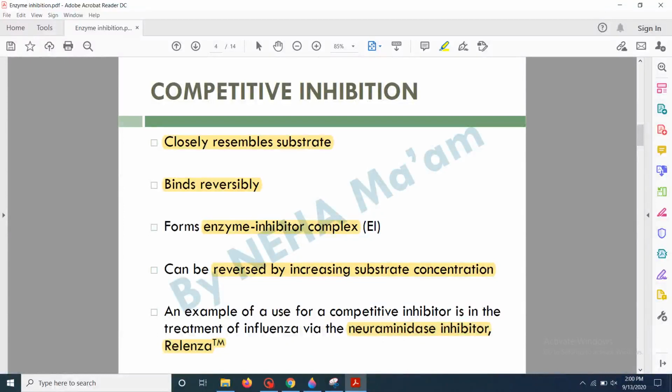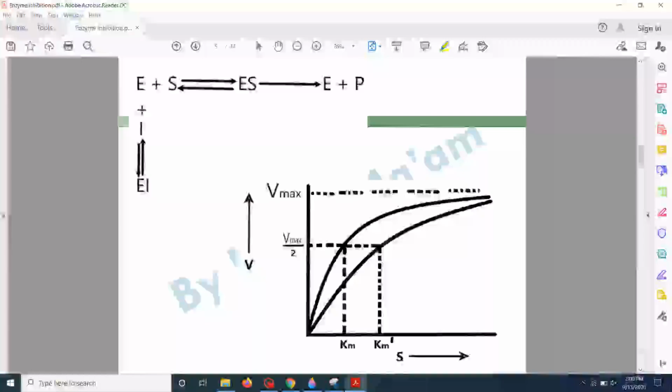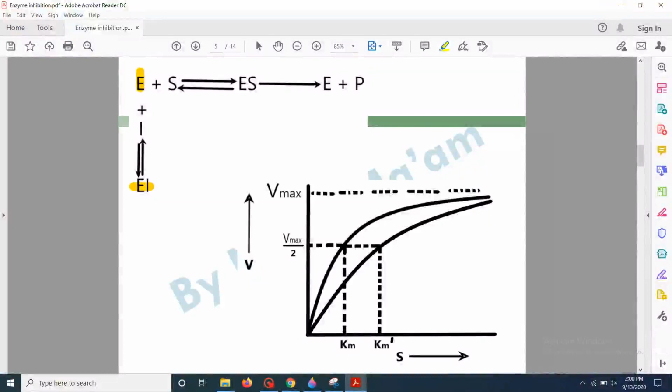the treatment of influenza. So here you can see that the competitive inhibitor binds to the enzyme. It can only bind to the enzyme and produce the enzyme inhibitor complex. It cannot bind to the enzyme substrate complex or the enzyme product complex. So you have to remember that competitive inhibitors only bind to the enzyme, not to the enzyme substrate complex.